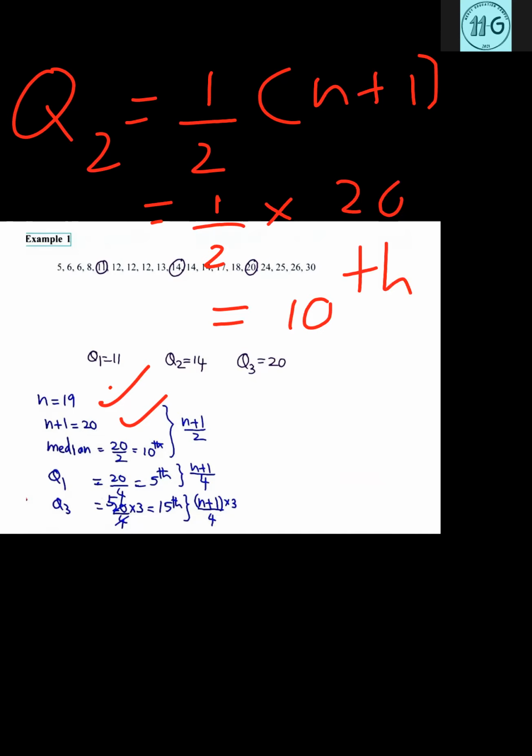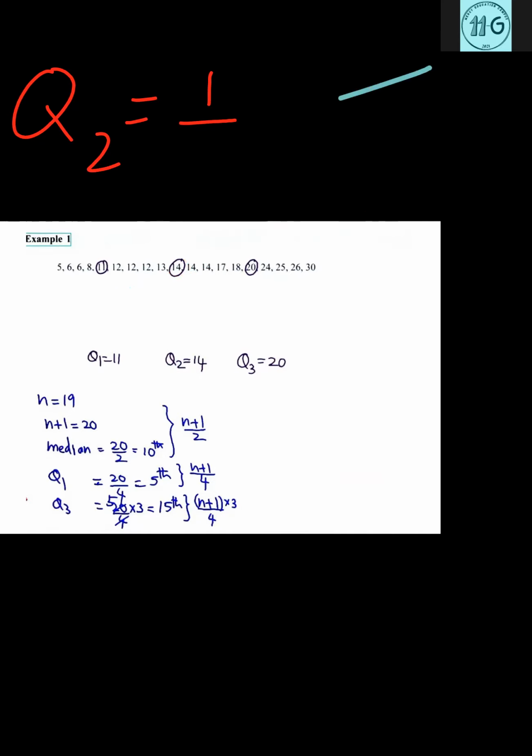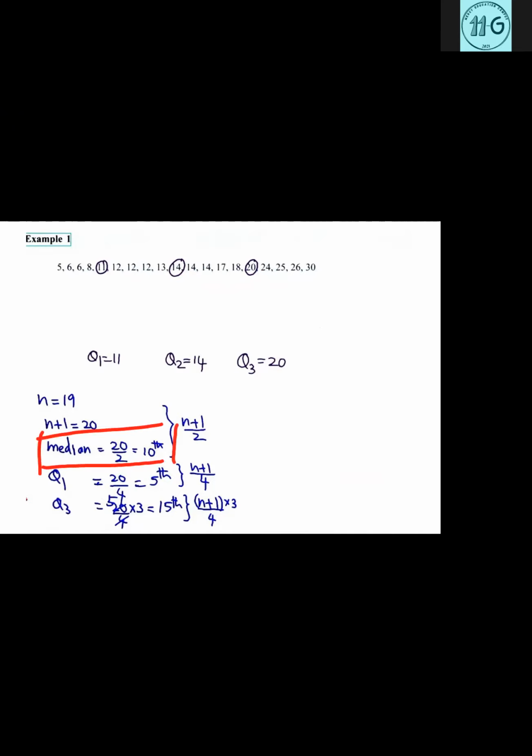So when you count the number of places, you can see here, this is up to 9. So the 10th place is 14. So Q2 shows the 10th place. Through this equation you can find that place. When you look at the screen here, they have simplified the things. They are doing it through the half into n plus 1 equation. So the 10th place gives you the answer 14.